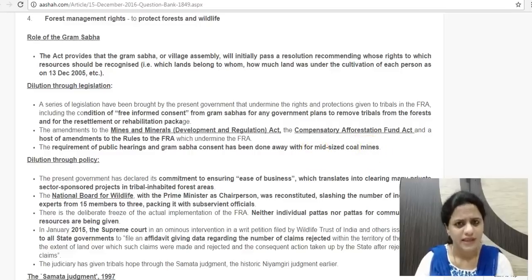So the government wants industries to be established, and it feels this role of the Gram Sabha is delaying that process. So it does not want the Gram Sabha to play any role, but it is a constitutional body and it is direct representation, direct democracy in function. People themselves are part of this Gram Sabha. All the electorate, all people who are eligible to vote, are part of the Gram Sabha. So these people deciding for themselves is the right way to go ahead in a democracy, but the government says no, they should not, because it delays the process and results in confusion, so decisions do not come forth. So that is the government stance, bypassing them.